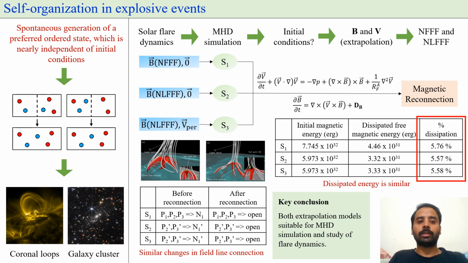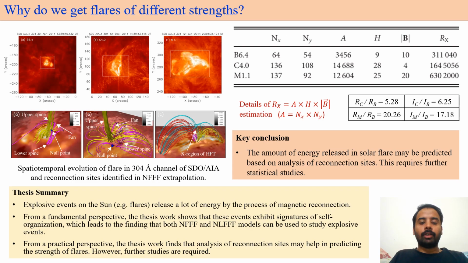We also investigated flares of different energy classes, namely a B, C and M class flare. Using non-force-free extrapolation, we found a 3D null point for B and C class and a HFT for M class. Then, using extent of these geometries in x and y direction, namely nx and ny, height of the null point or X region of HFT, namely h, and nearby magnetic field strength, we calculated a quantity called Rx. Then we found that the ratios as shown in the table were nearly equal to ratios calculated from the measured intensity from the GOES satellite.